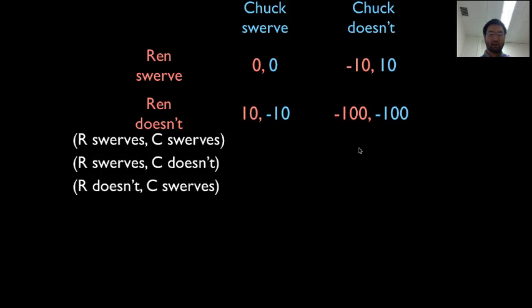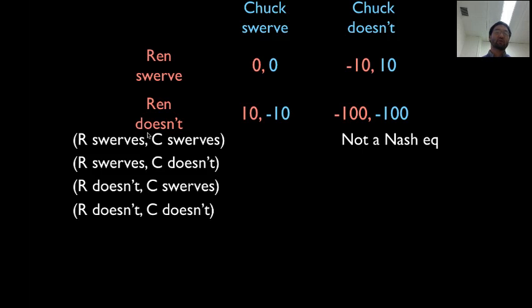Going back to our chicken game, these are our four strategy profiles. The first one is Ren swerves and Chuck swerves, this 0, 0 here. It's not a Nash equilibrium because given that we make this prediction, a person wants to deviate away from it. So for example, Ren would rather get 10 instead of 0.